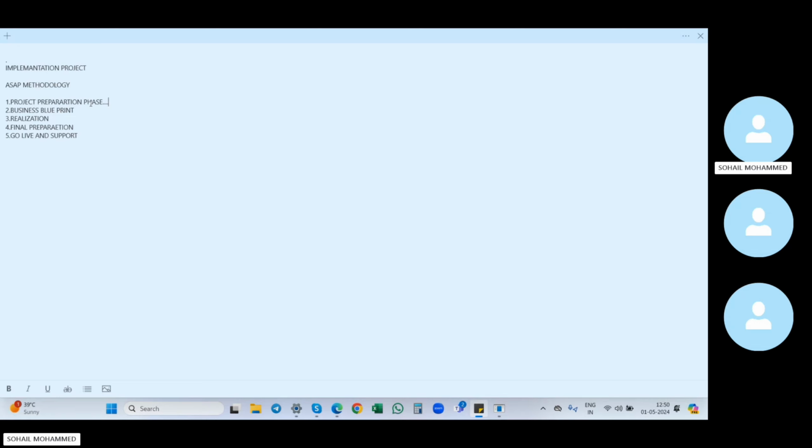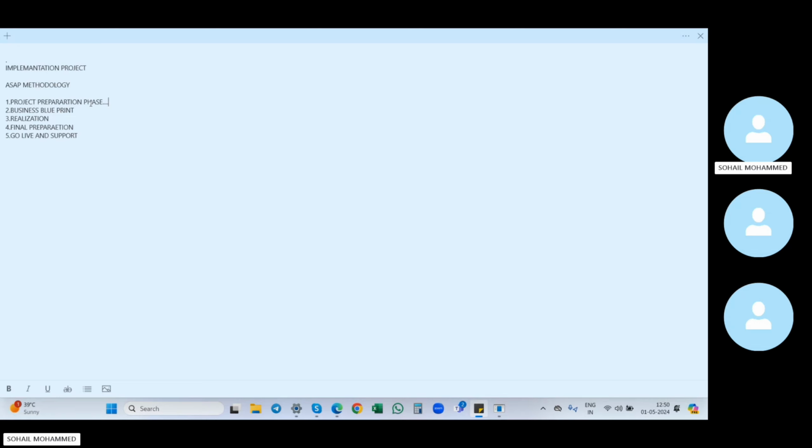They will discuss how to install, whatever the price, whatever the license cost. All the heads of the departments will be involved in the project preparation phase. As a consultant, we won't be. They will discuss the user licenses: how many licenses you want, how many systems you want to install in your company, how many systems support SAP and how many do not. All those details will be discussed in the project preparation.